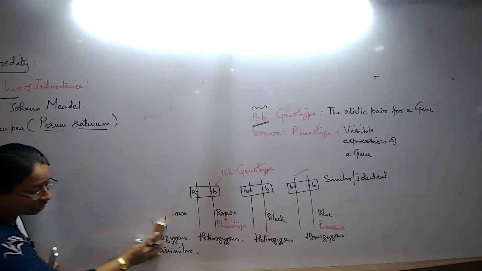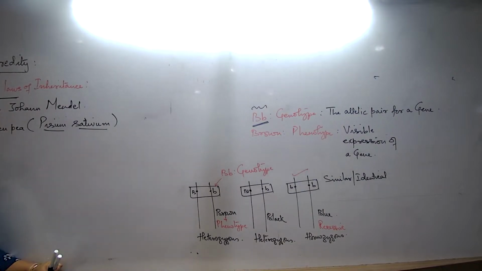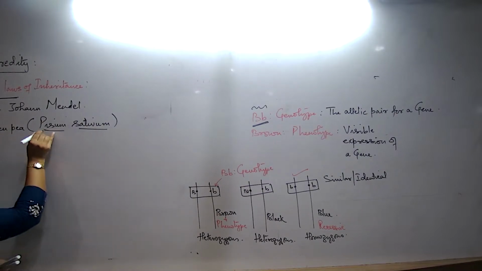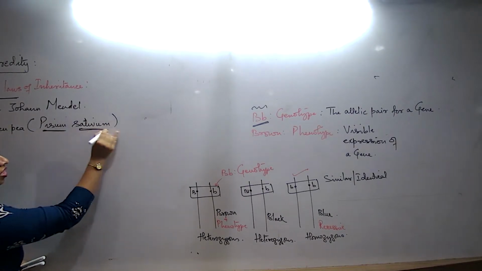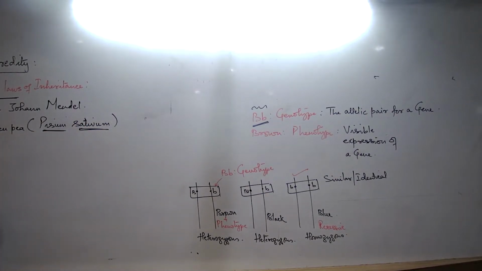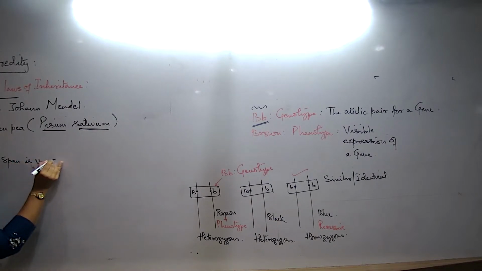What were the reasons? You are asked a question. What are the reasons for choosing these plants for the experiment? Why did Mendel select such plants for his experiments? The reasons for selecting such plants for his experiments. Number one, you'll have to write the lifespan of these plants. The lifespan is very short.